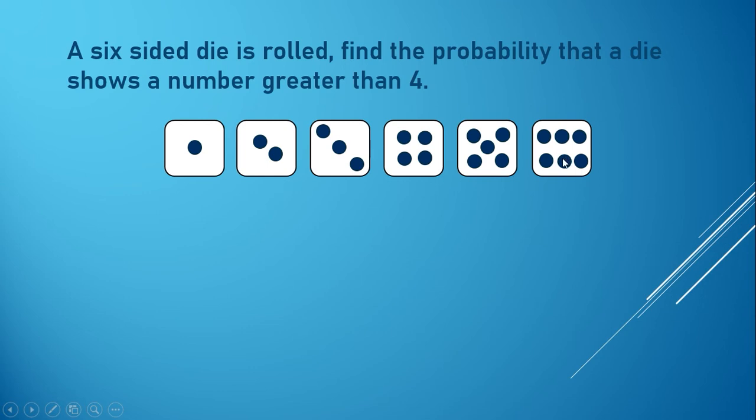So let's identify the value of our n of e, or the favorable outcome. Since what we are looking for here is a number greater than 4, therefore we have 5 and 6. So the value of our n of e is equal to 2. Since we have a 6-sided die, therefore the value of our n of s is equal to 6.